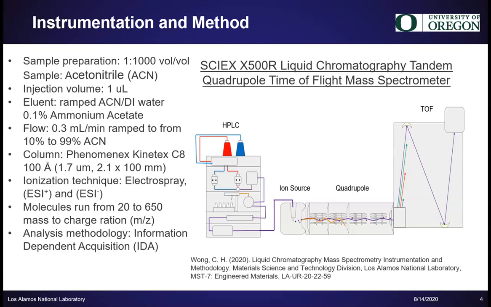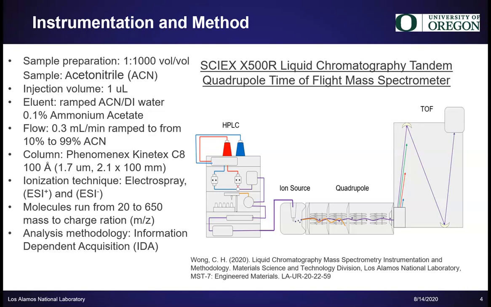The LC-MS method developed required dissolving NP and diluting in acetonitrile in order to be analyzed. The samples were diluted in optima grade acetonitrile 1 to 1,000 volume per volume. 1 microliter was injected for each NP sample, followed by a 10 microliter injection of acetone to rinse. The flow of the mobile phase was set at 0.3 microliters per minute, ramped from 10% to 99% acetonitrile. The organic mobile phase consisted of 0.1% ammonium acetate in acetonitrile, and the aqueous mobile phase consisted of 0.1% ammonium acetate in deionized water. The HPLC chromatography column was a C8.